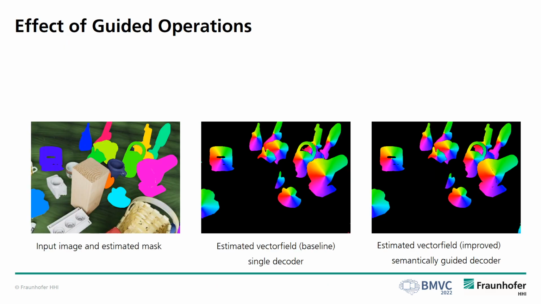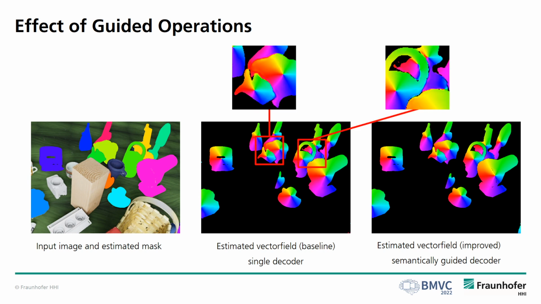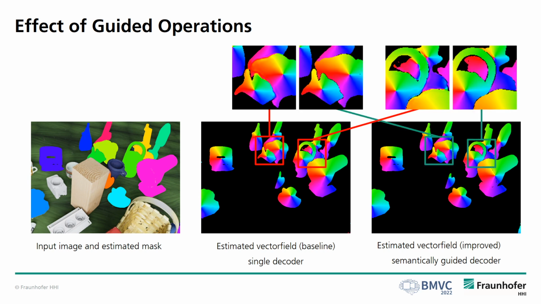The effect of semantic guidance can best be seen in direct visual comparison. The baseline method using a single decoder produces artifacts at the object boundaries. In contrast, the semantically guided decoder outputs clearly separated vector fields. The ability to separate the individual regions positively impacts the pose estimation.